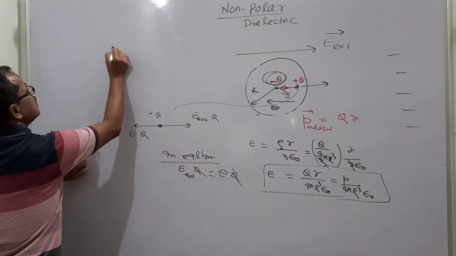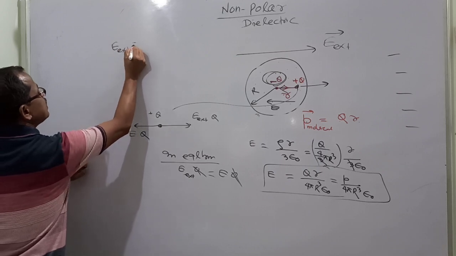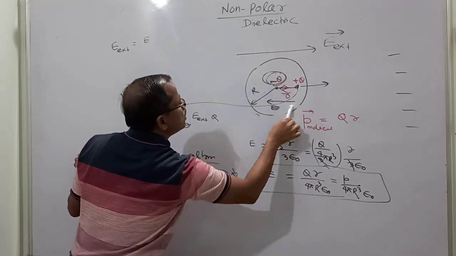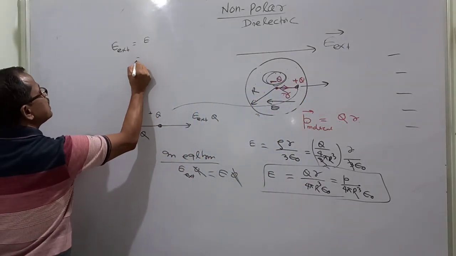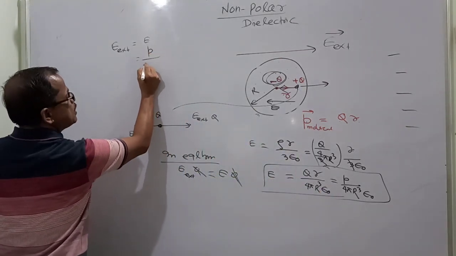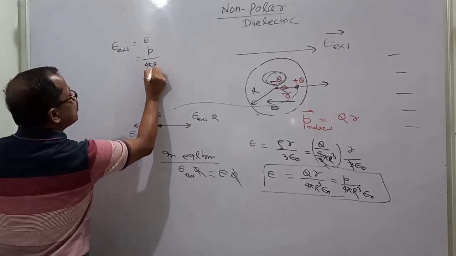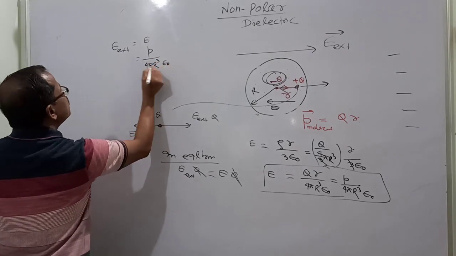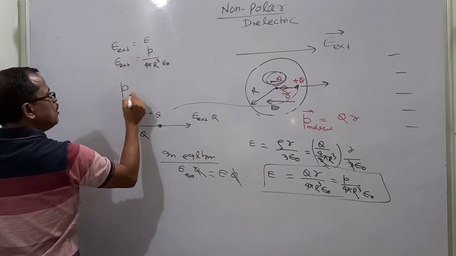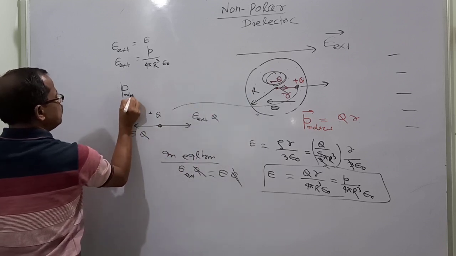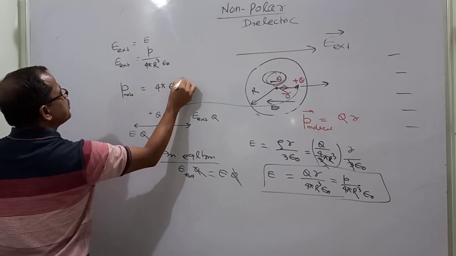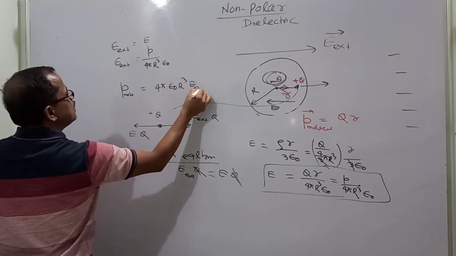Now you write down that the external electric field is equal to the electric field developed at this point due to the electronic cloud. Now that E we have already developed, that is equal to P, small letter p please mind, that is RQ into epsilon 0 into external electric field. So the dipole moment of one molecule is how much? 4 pi epsilon 0 R Q into external electric field.